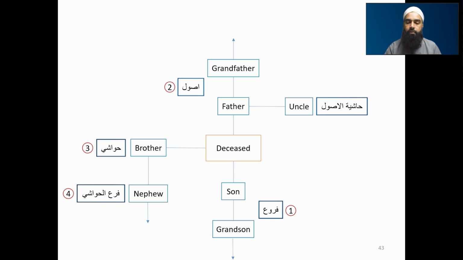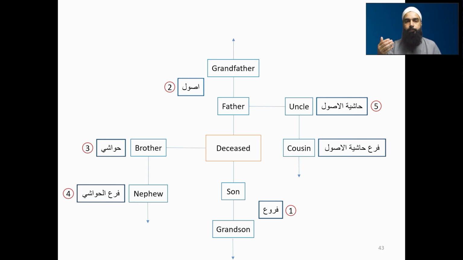This is our group number five. Then we go down from the uncle, and we have the cousin in relation to the deceased, the son of the uncle, and it carries on going all the way down. This is now far'u hashiyatul usul, the descendant of the person on the side of the person above you. This is our group number six.